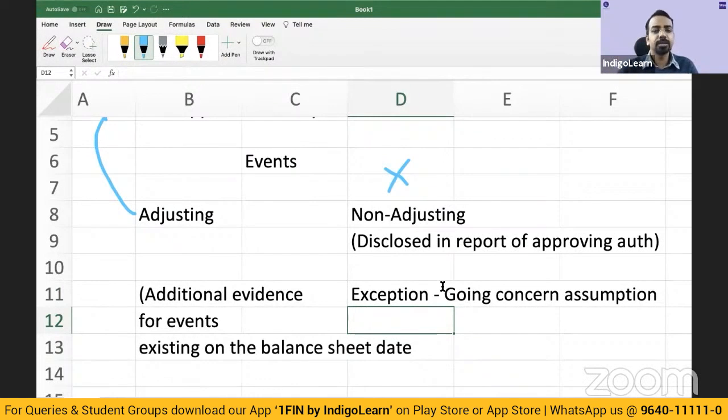Now, what are non-adjusting events? Fire occurred in the factory, a small fire, or some fire occurred in the factory, some 10%, 20% loss. Those are non-adjusting events. But do we need to disclose them? Yes, they have to be disclosed in the board report or the report of approving authority. This is the crux of adjusting, non-adjusting event as per this standard. Now, do we report all the non-adjusting events? See, after the balance sheet date, till the time the board of directors approve the financial statements, there will be lots and lots of events. Do we disclose all the events? You will only disclose material events which require attention of the users of the financial statements, right?